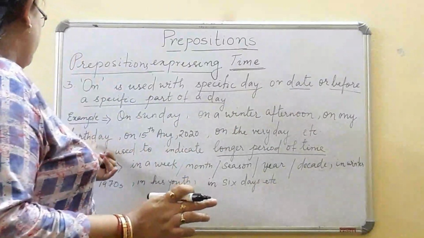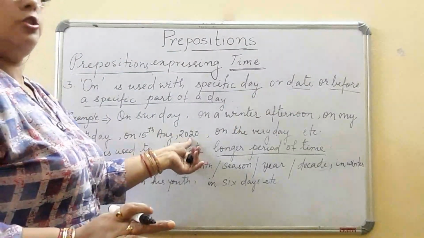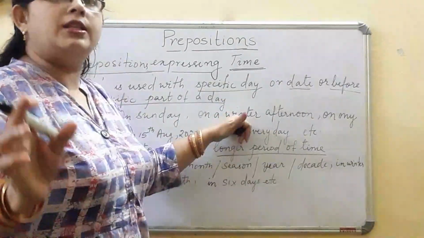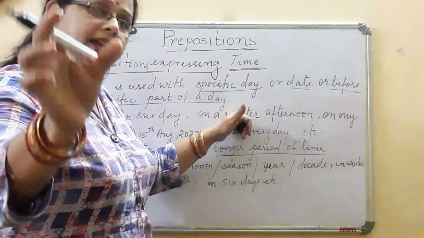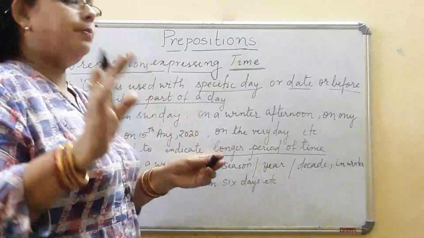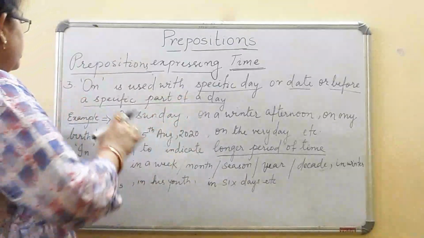On my birthday, on 15th August 2020, on the very day, on a winter, on a summer. That means I am mentioning a specific time, a specific day, or before a specific part of a day. That is when we are using on.